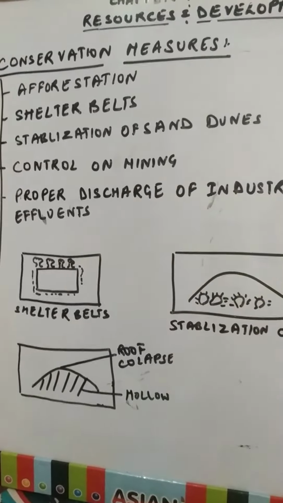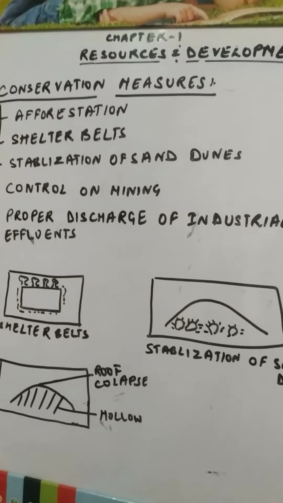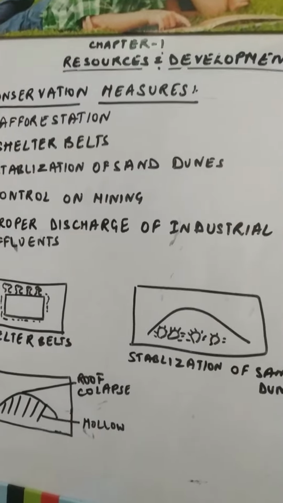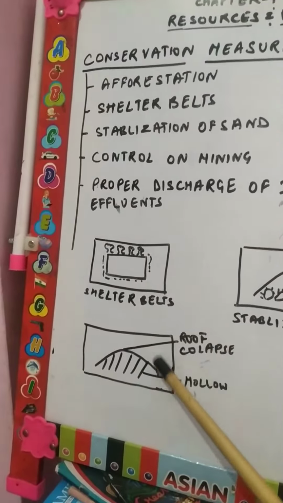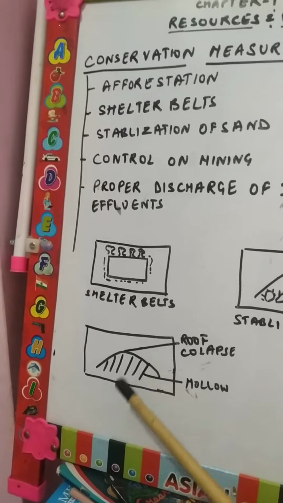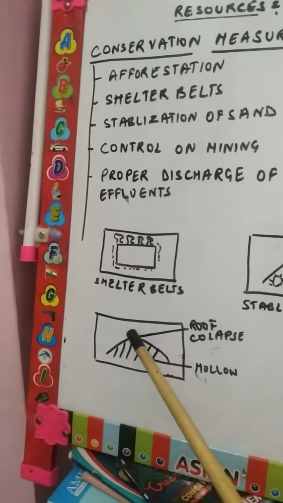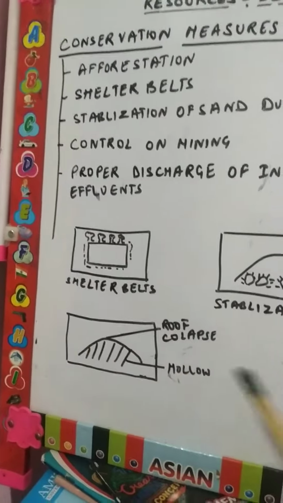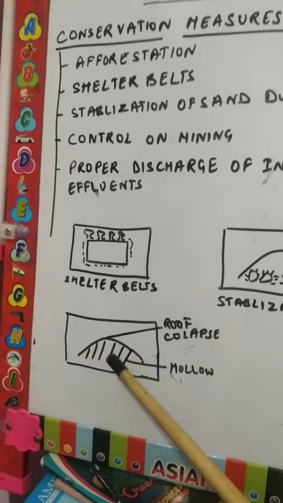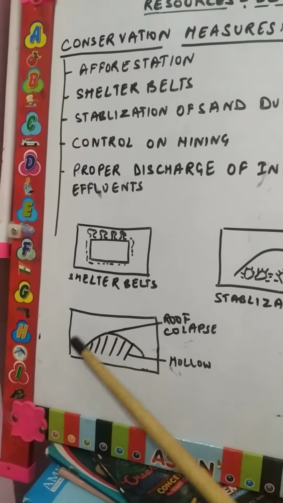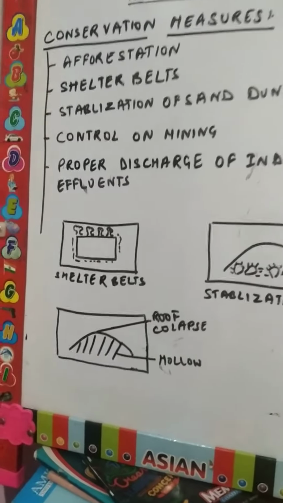Next is control on mining. We should have control on mining, that is, the illegal mining done by people. It should be stopped. Mining should be done only under the supervision of the government. Suppose this is the mine, and it is becoming hollow from inside as we continuously take out the mineral from it. So the upper part of the land becomes weak and the roof collapses. People working under the mine are also killed at that time, and the land becomes infertile due to the debris that falls onto it.